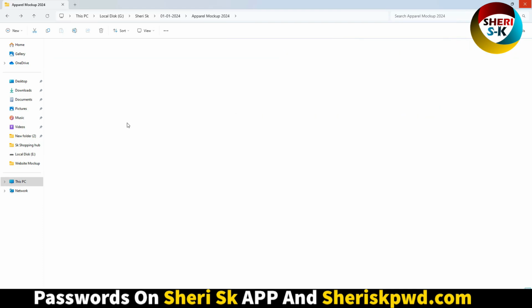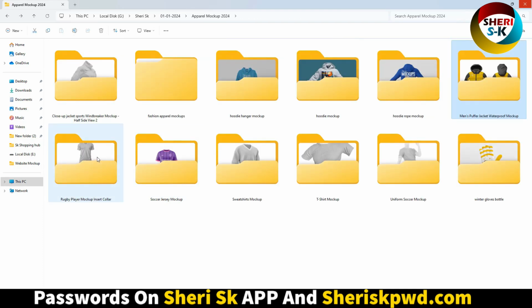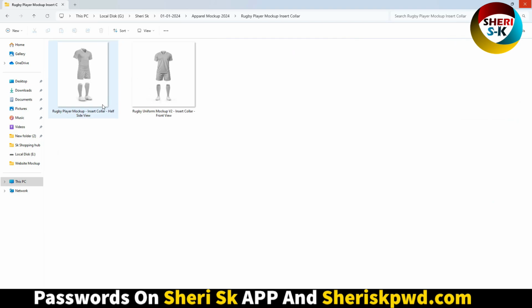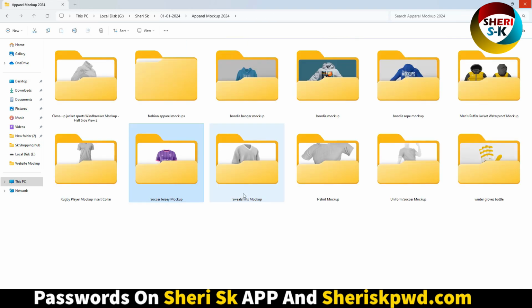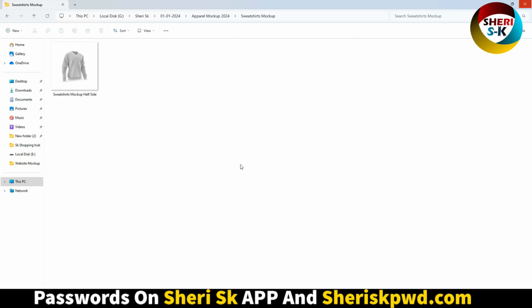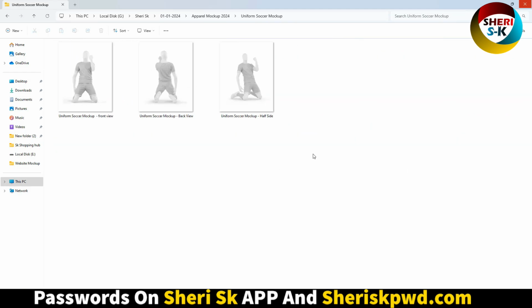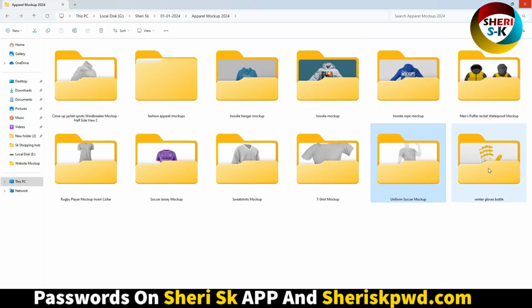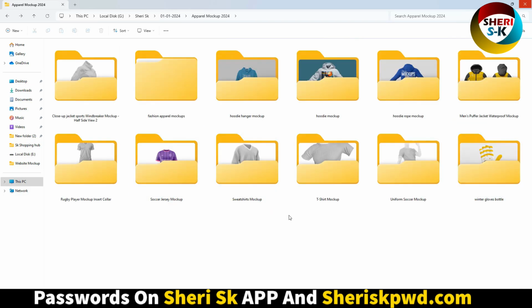Next, jacket waterproof and player mockup uniform for scout jersey, sweatshirt, t-shirt, uniform in PSD file. Next, winter gloves.